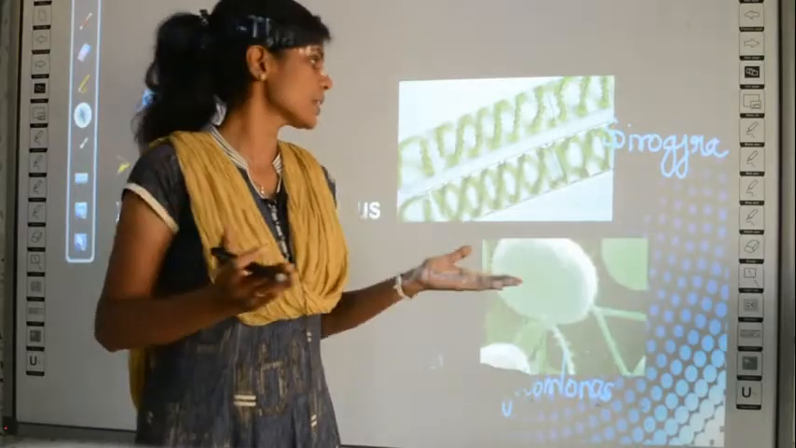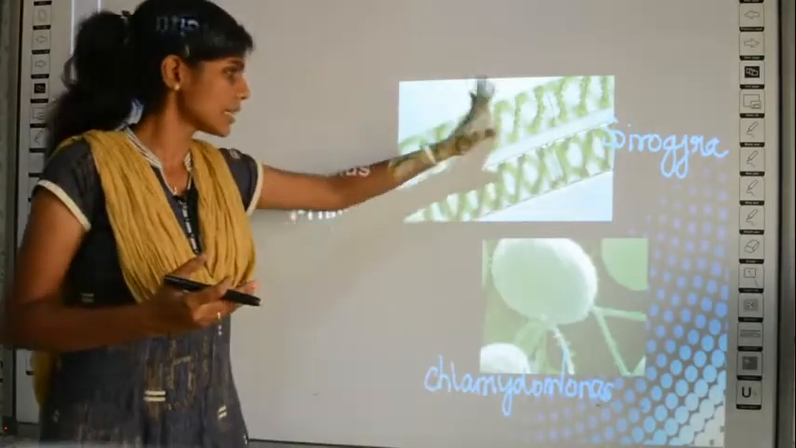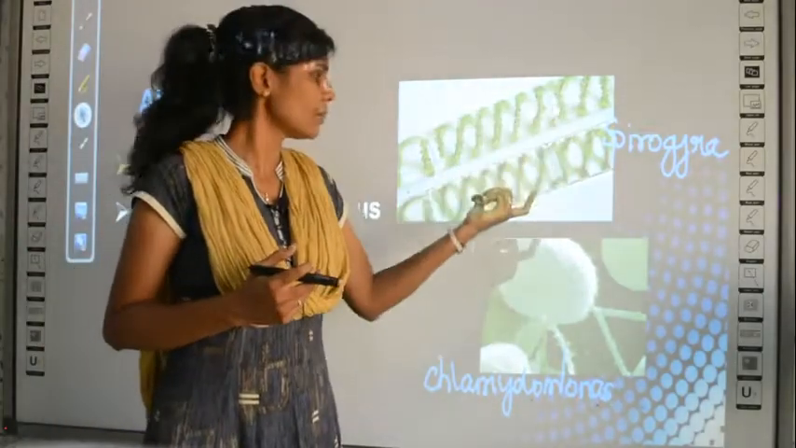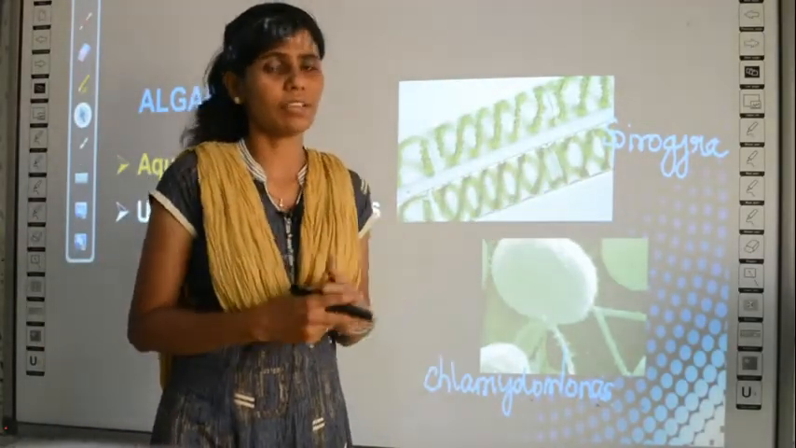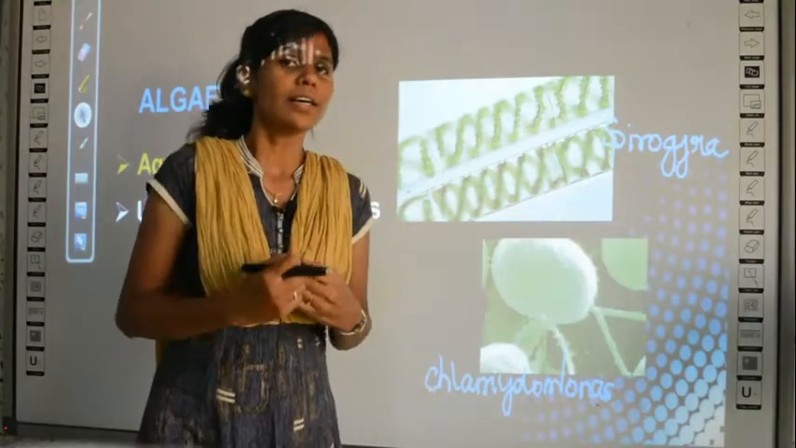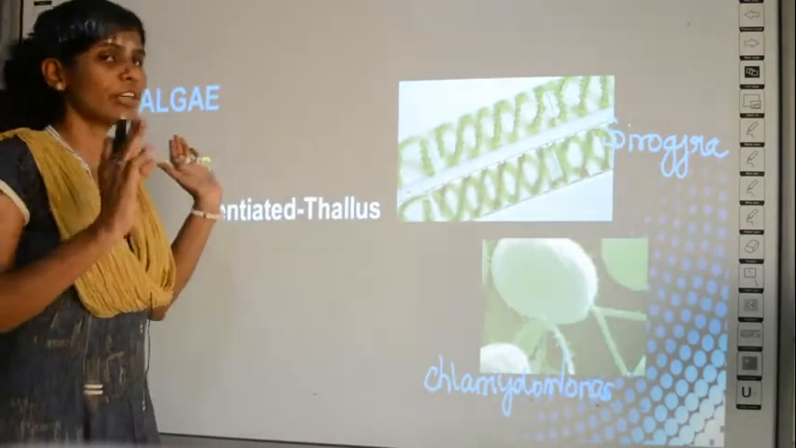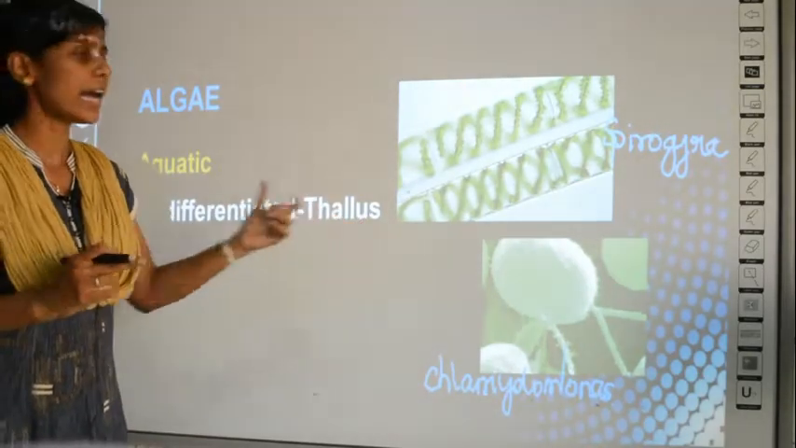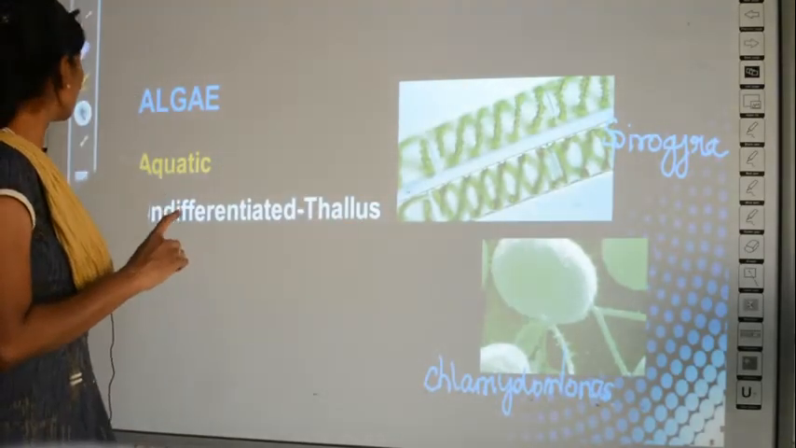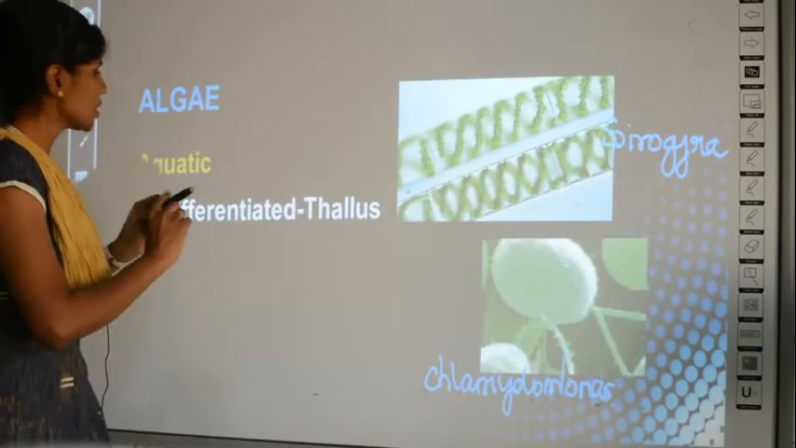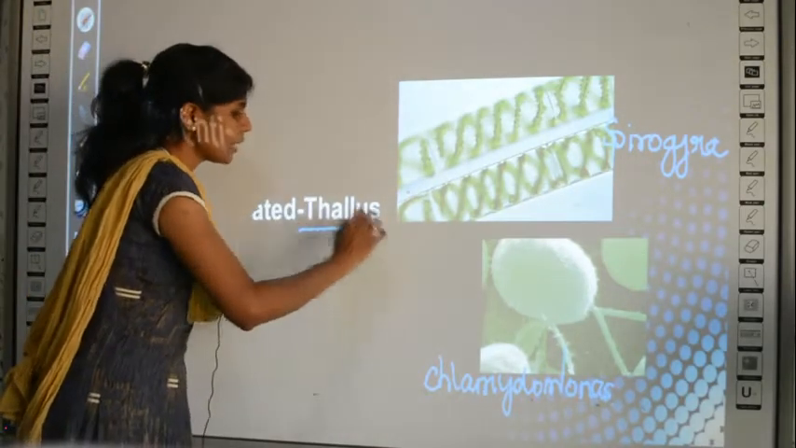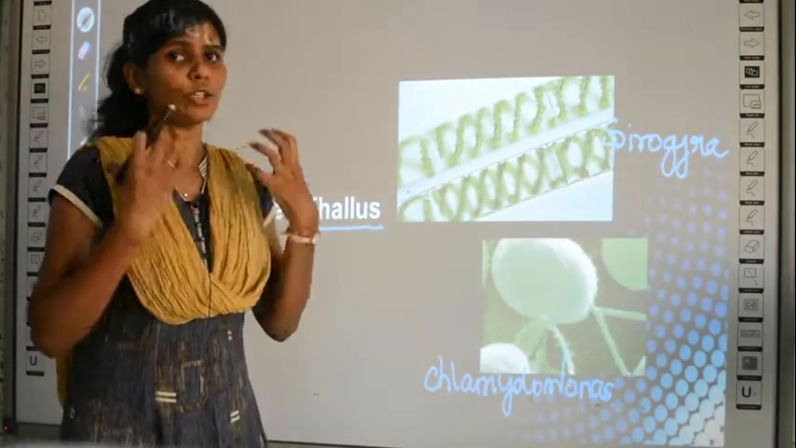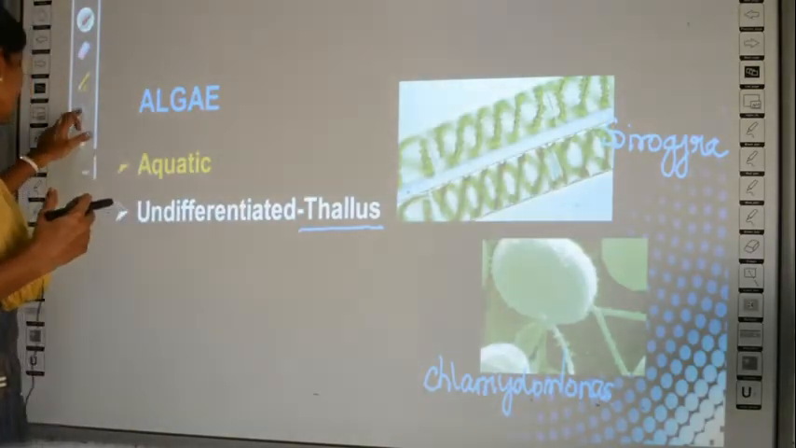Just the whole mass is called the thallus. This is a thallus and this is a thallus. See, can you differentiate any organs here? Much differentiation cannot be seen, right? So their plant body is undifferentiated. They are not differentiated properly, and the whole mass structure is called thallus. So this term is important. You should memorize this term. What is the name of the plant body of algae? It is called thallus because it is not properly differentiated into parts like other higher plants.